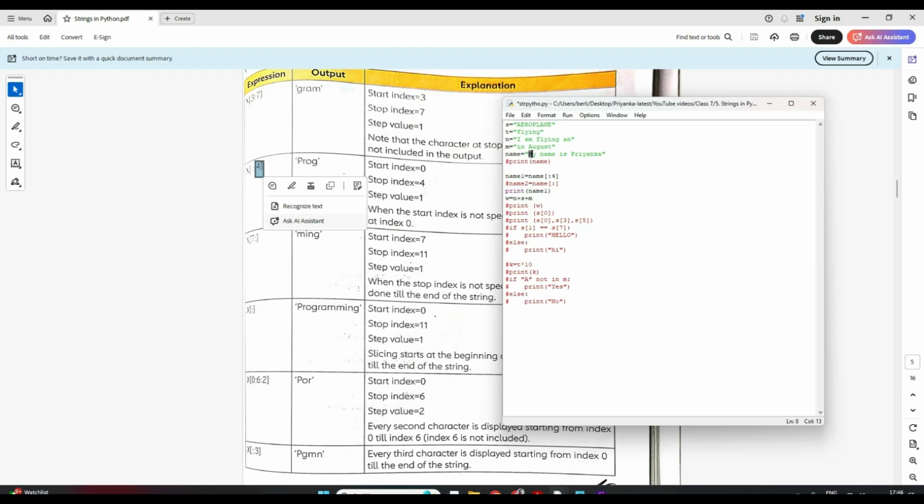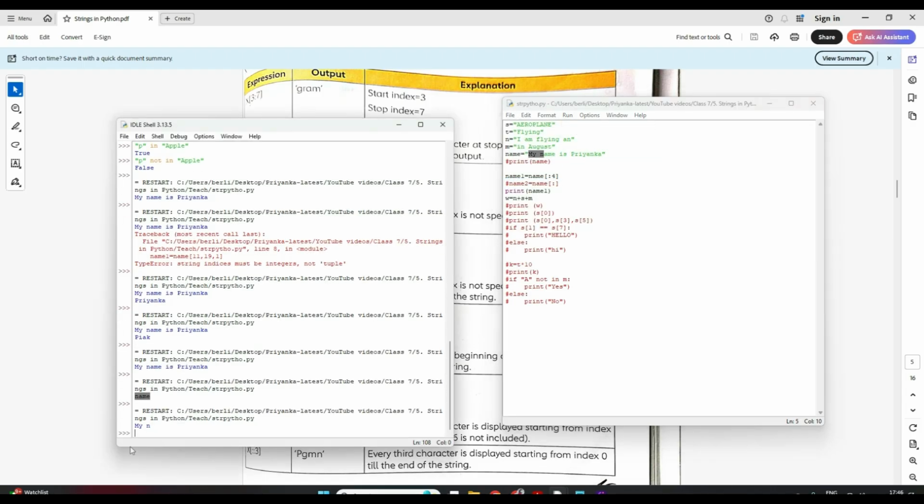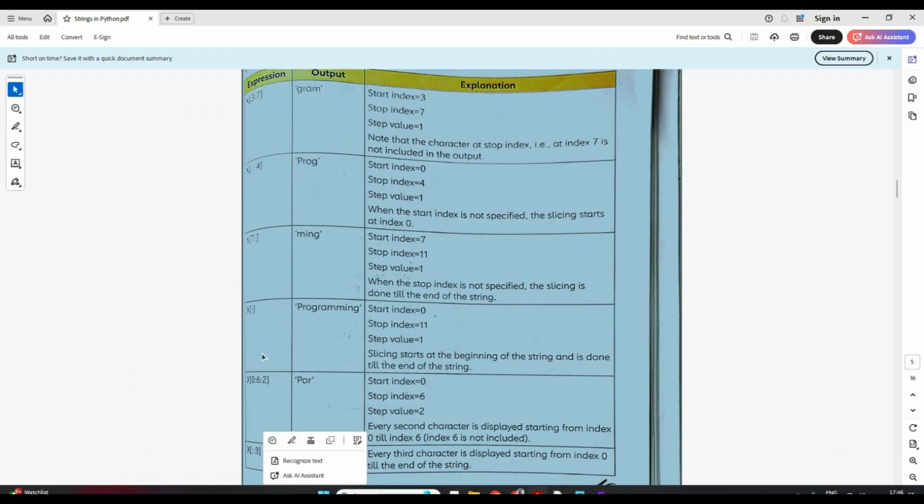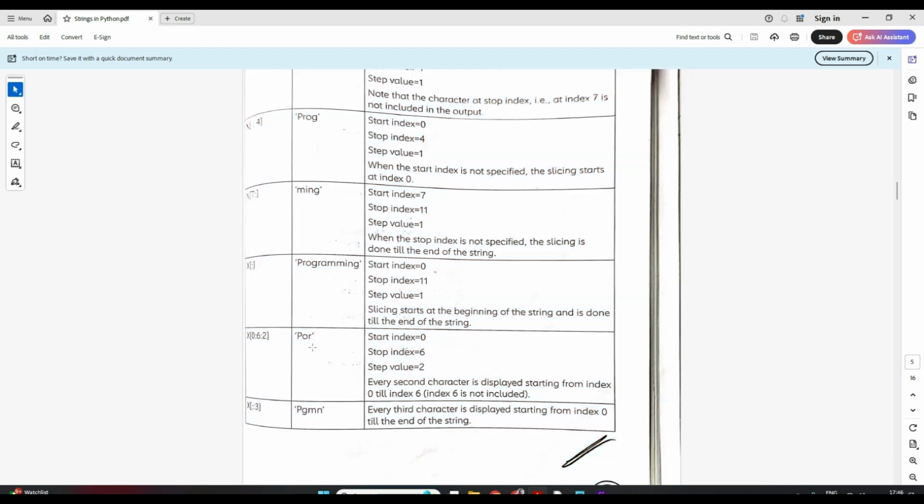So if I give end 4, it will start from 0, the default. So it will start from here till 4, it will go 0 till 3, 0, 1, 2, 3. So my space N will be printed. See, my space N is printed. Clear? I hope all of this is clear, right?